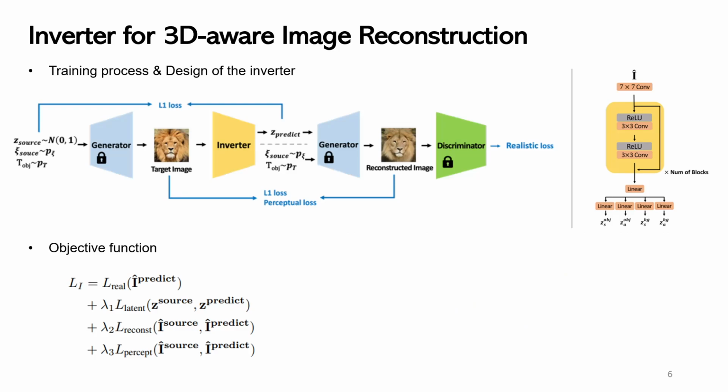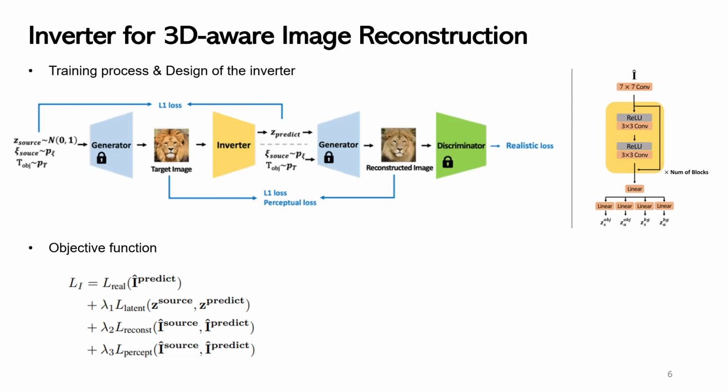The training process of the inverter is as follows. The generator creates samples using the source latent code, camera parameters, and compositional parameters. Next, the inverter predicts the latent code of the input image. After prediction, the generator reconstructs the image with the predicted latent code and source parameters. The objective function is what is shown at the bottom of this slide.